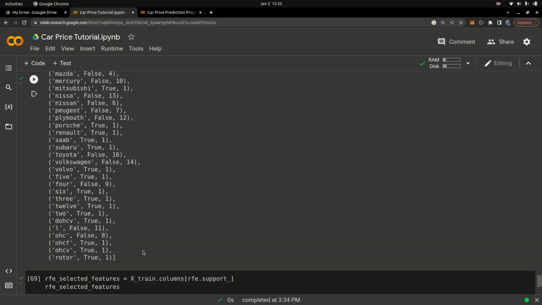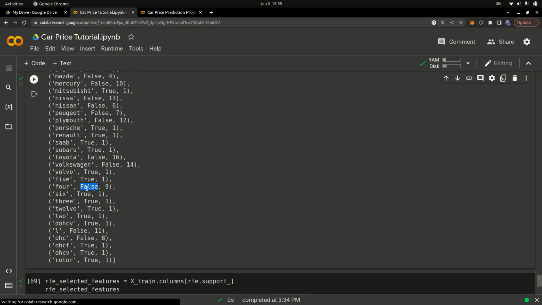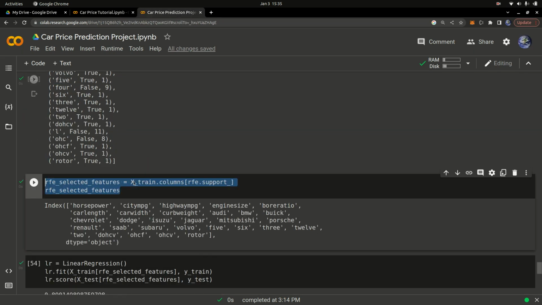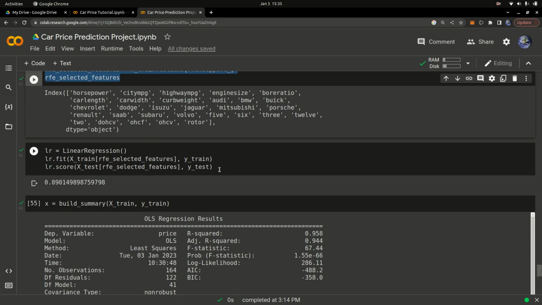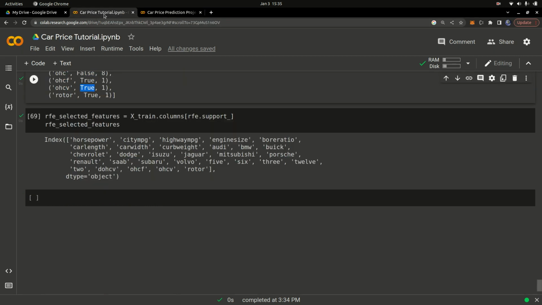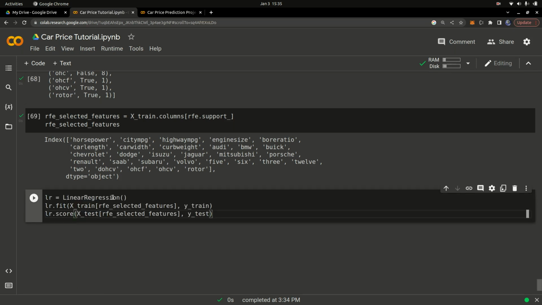You can see all the places that have False mean the features are not good, so we should drop them, and we should go with the ones that are True, which are basically these features right here. That is how we pick them from the features. So we have the RFE selected features. Once you have those features, you're going to use them to train a regression model again, and let's see how the performance is going to increase or drop. So I'm going to copy that, paste it right here, and run that code. Let's see if our performance is going to increase or drop.